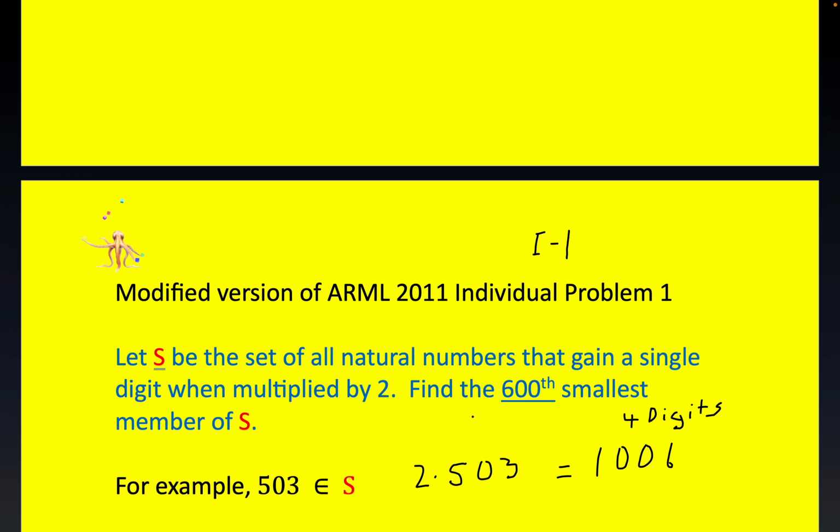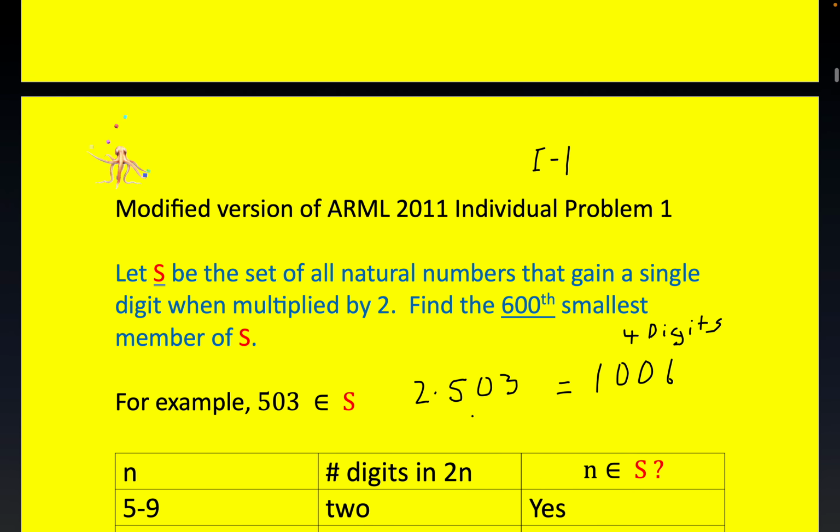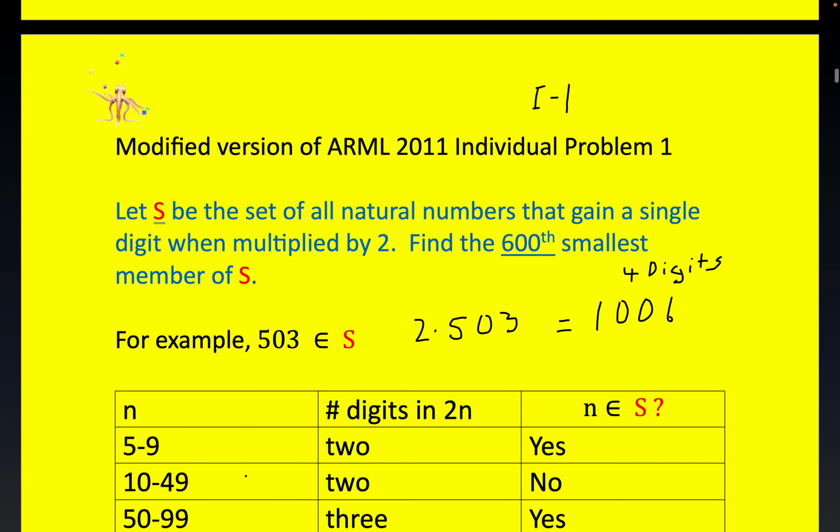Okay, now let's carry on. I won't go through every single detail. I've done a table here. You can see that 5 is the first number with this property, right? So every set has a least integer, and 5 is the first. 2 times 5 is 10, so it goes from 1 digit to 2 digits. The same is true for 5 through 9, but that's 5 numbers. I'll circle that because we need to know this number. There's 5 ends with this property, namely 5, 6, 7, 8, and 9.